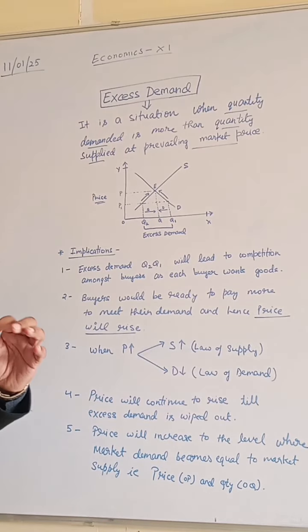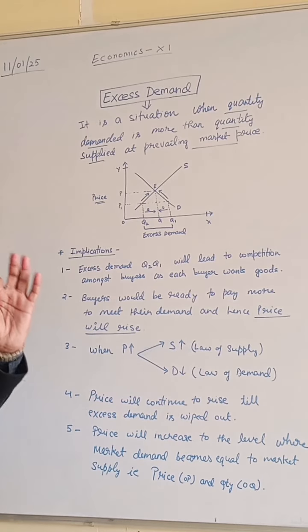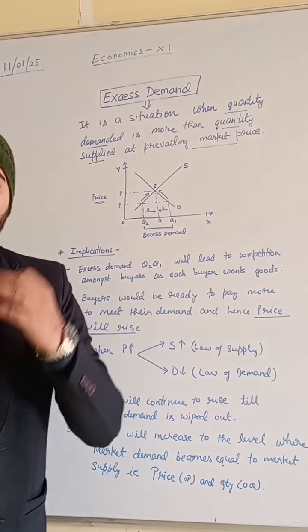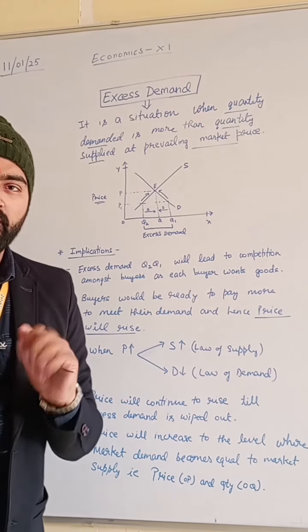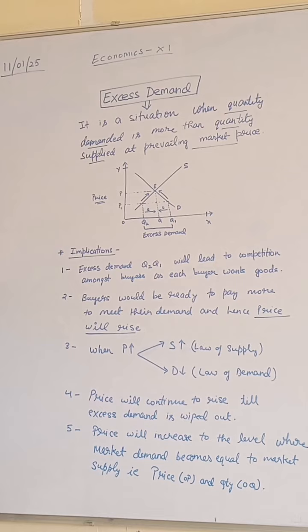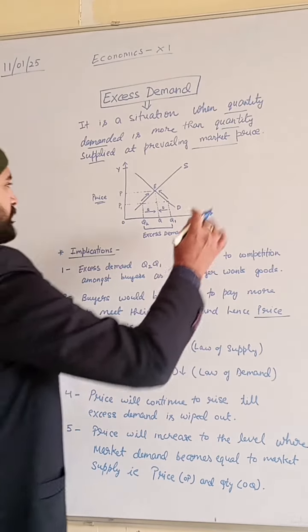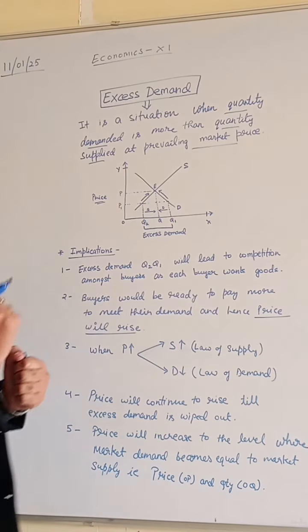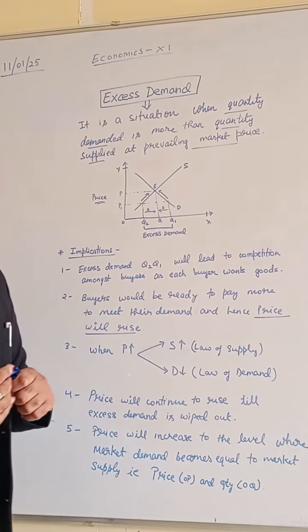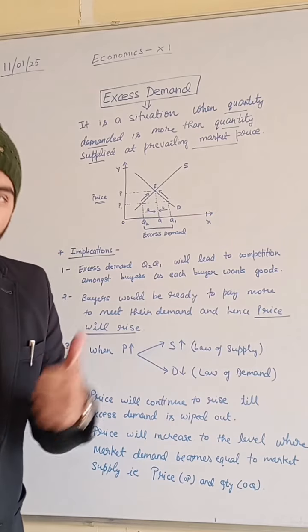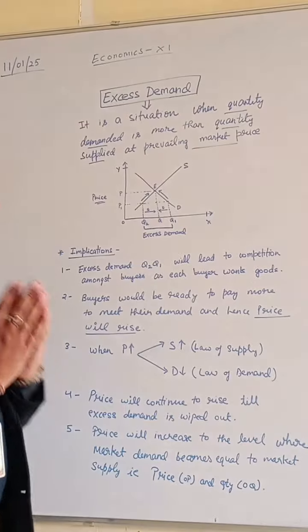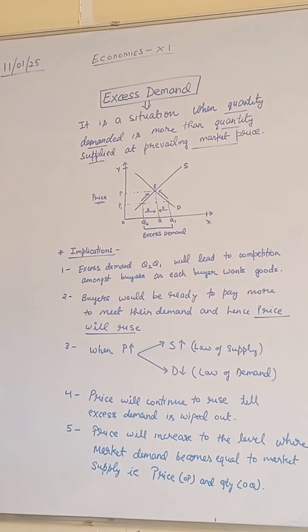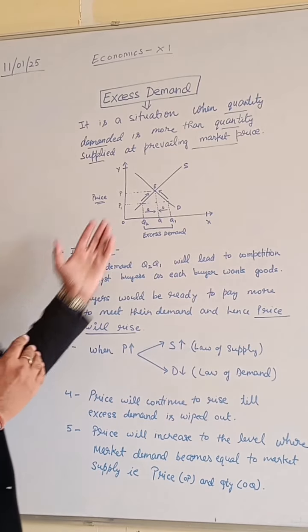Excess demand will be the condition when the quantity demanded is greater than the quantity supplied at the prevailing price in the market, right? So basically, we have to start from this graph and try to understand how that excess demand gets corrected and how the condition of equilibrium is achieved in the market. For that, let us proceed towards the implications and the graph.